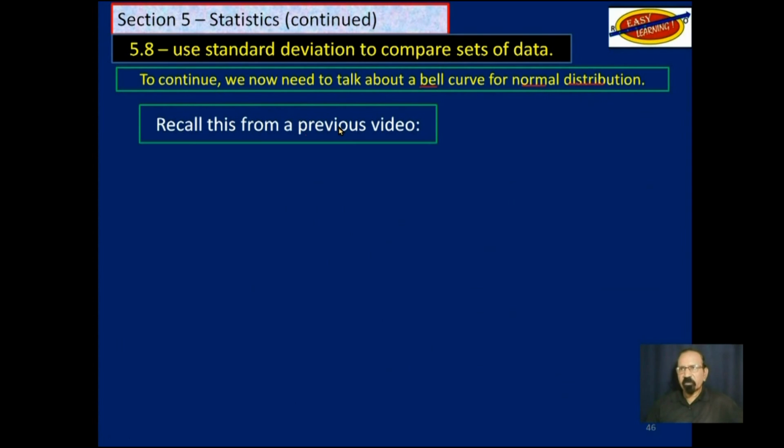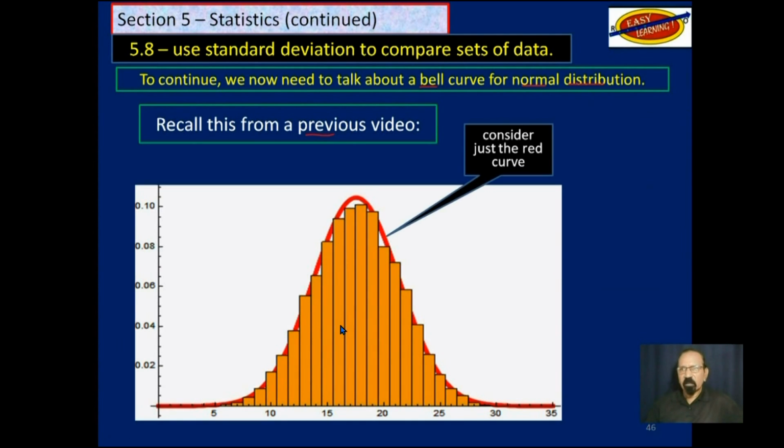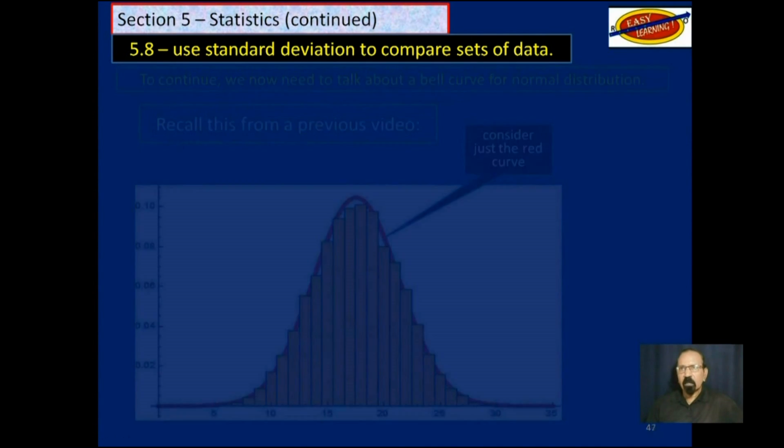Recall from a previous video, we looked at this. If you consider this red curve here, that is considered a bell curve. If you have a large set of data and you plot them on a graph like this, you will get that red curve. And it looks like a bell, an upside down bell. So it's called a bell curve.